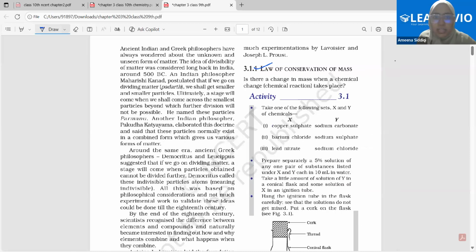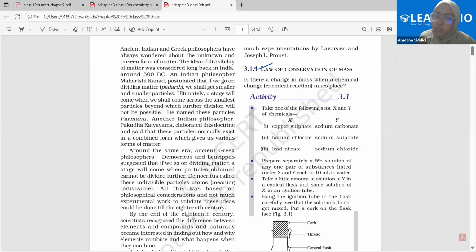Indian philosopher Maharishi Kanad postulated that if we go on dividing matter, padarth, we shall get smaller and smaller particles. A stage will come after which the division is not possible, and he named that as Parmanu. Yes, same thing that we have learned right now.